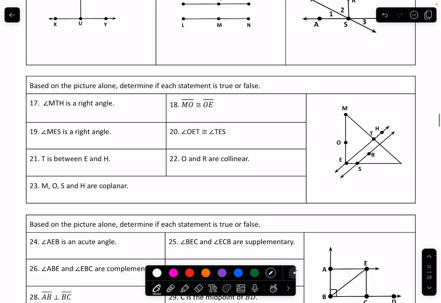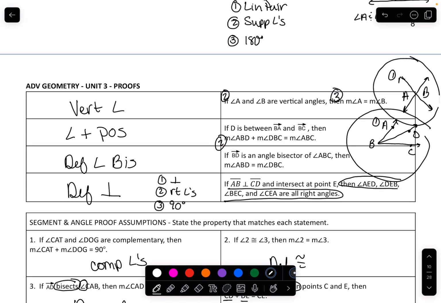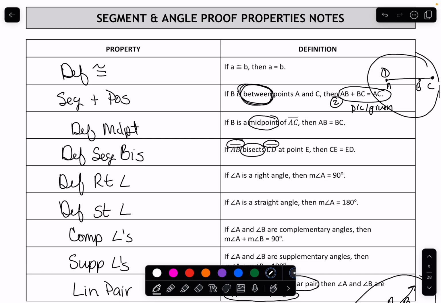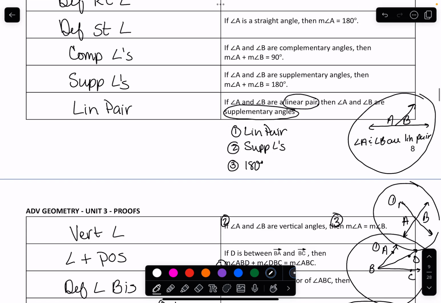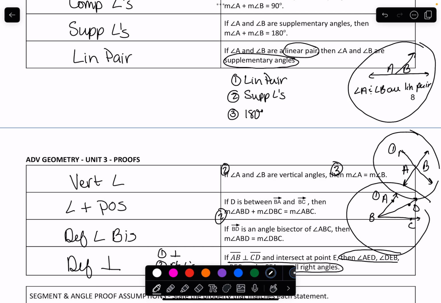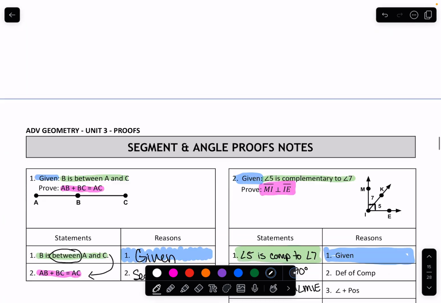So let's go down. Oh, wait, one more. There was one more. I forgot to circle it. I know I wrote it. Oh, there it is. Or does it look like a linear pair? Sorry. So we do have 3 of them with angles. We really only have 1 with segments. Keep that in mind, okay? See if any of these pictures look like your picture and see if you can use that information. So we're going to go back down to where we were working.